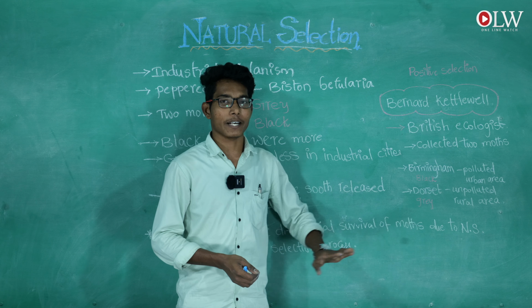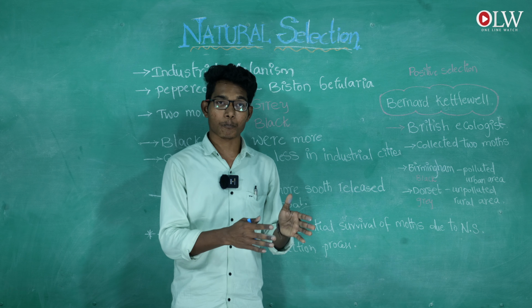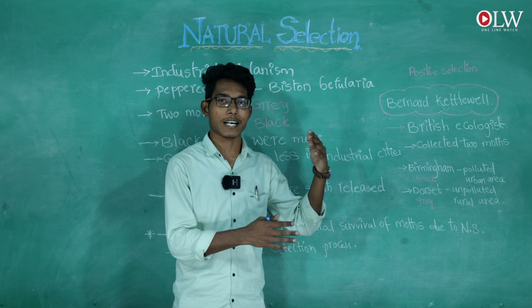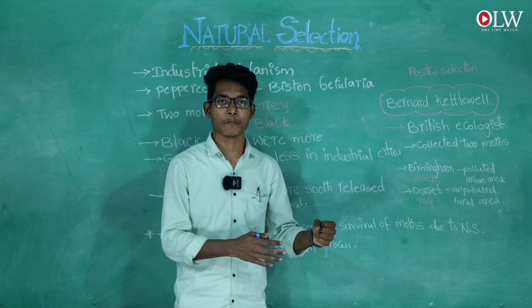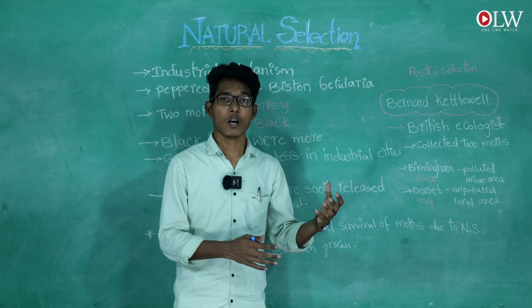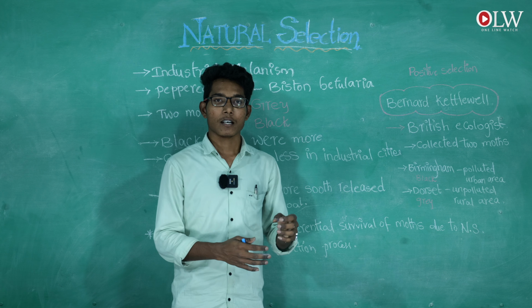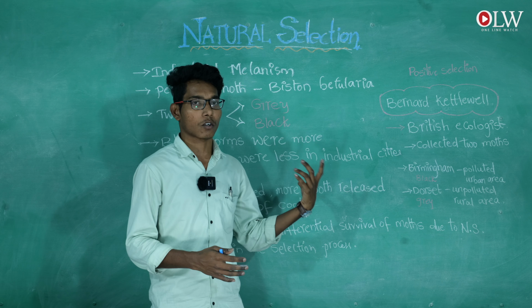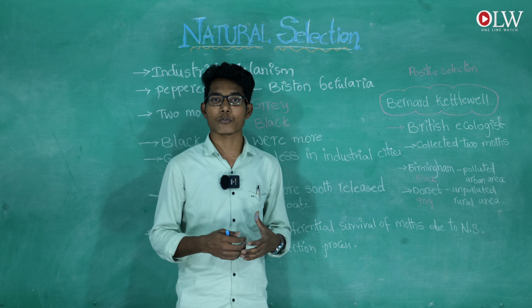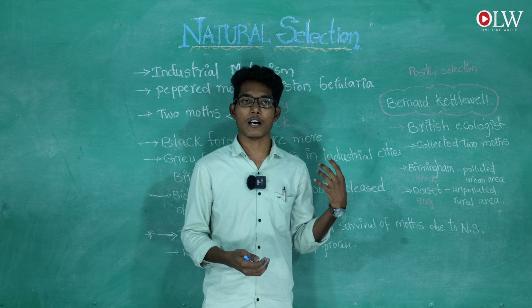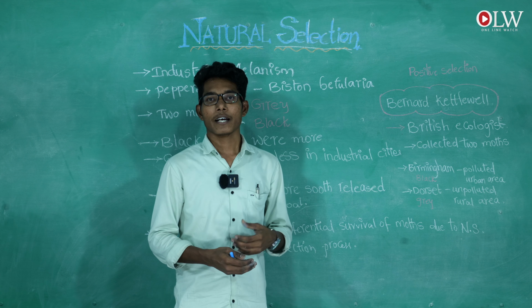In those two areas he collected and recaptured the same moths. Compared with before the release, the grey moths were very low, because of the survival of the moths amid the burning of soot and coal, with harmful chemicals released from the industries.